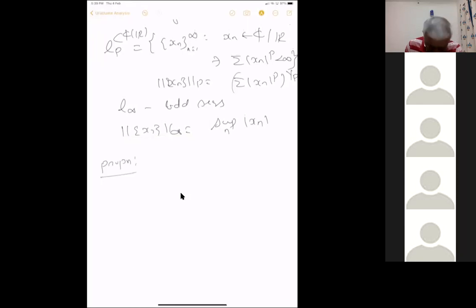By the way, I assume everybody knows the Heine-Borel theorem: compactness is equivalent to closed and boundedness in Rn or Cn, but not in infinite dimensional spaces. I assume everyone knows this. If you don't know, you tell me now. I believe it's done in BSc everywhere. So I assume the Heine-Borel theorem.